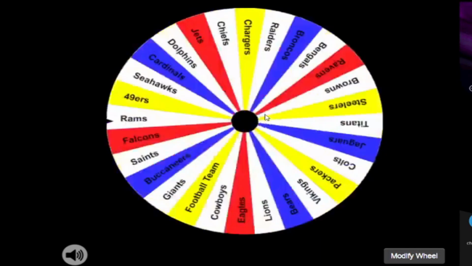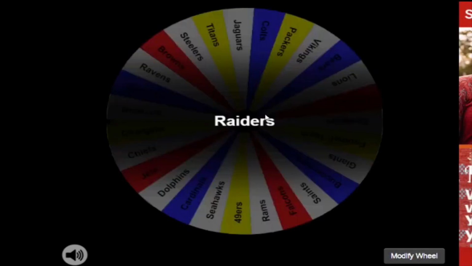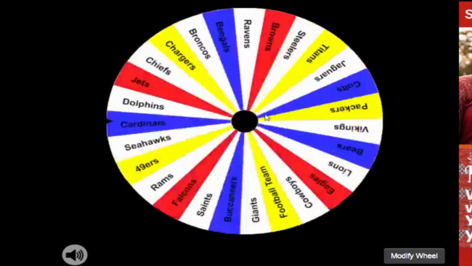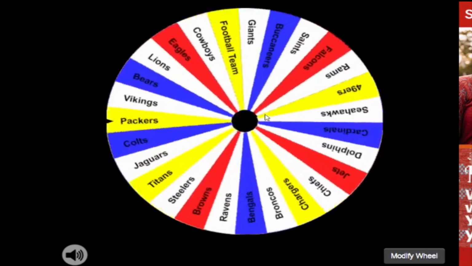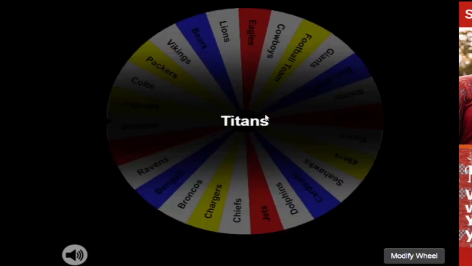The number 5 seed, they're going to be in the middle of the bracket somewhere. That is going to be the Raiders. We haven't really seen a dominant team chosen in the top seeds so far. And we got some pretty decent teams, but not any team that's well known for being good. And speaking of a pretty decent team is the Titans. I guess we did get the Bills for number 3 seed. Titans go to number 6 seed.